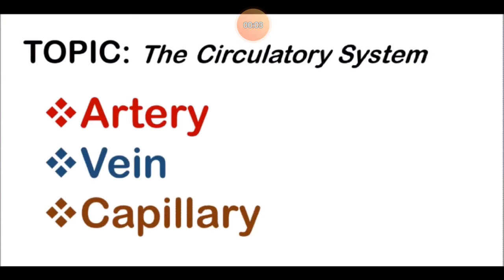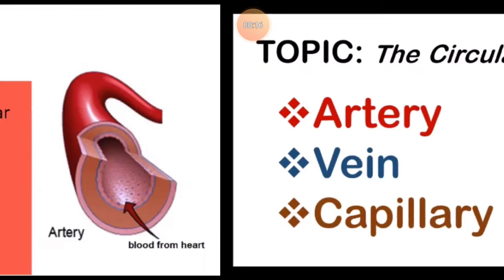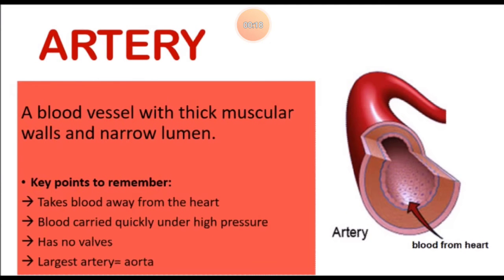Now, today we will discuss the circulatory system, blood vessels. Blood vessels in which blood is carried. There are three types of blood vessels present: artery, vein and capillaries. First, artery. Artery carries oxygenated blood, except the pulmonary artery, which carries deoxygenated blood.